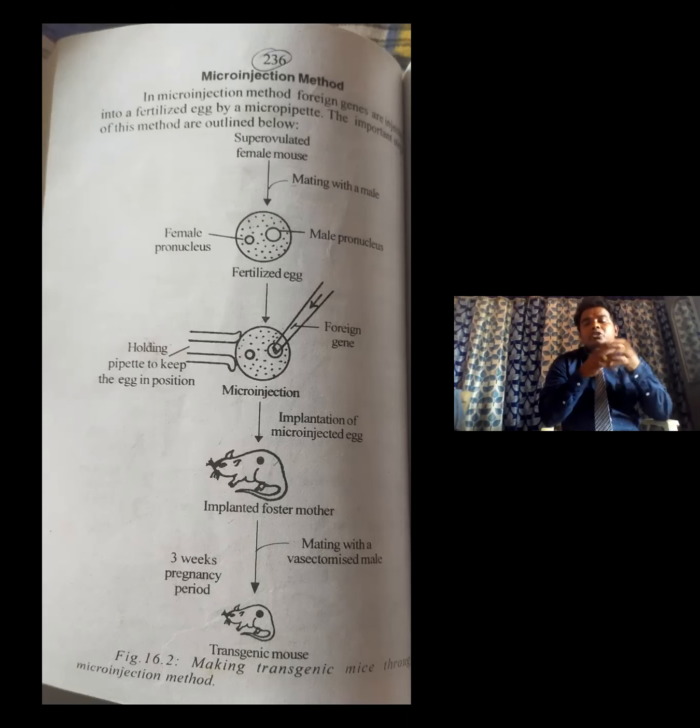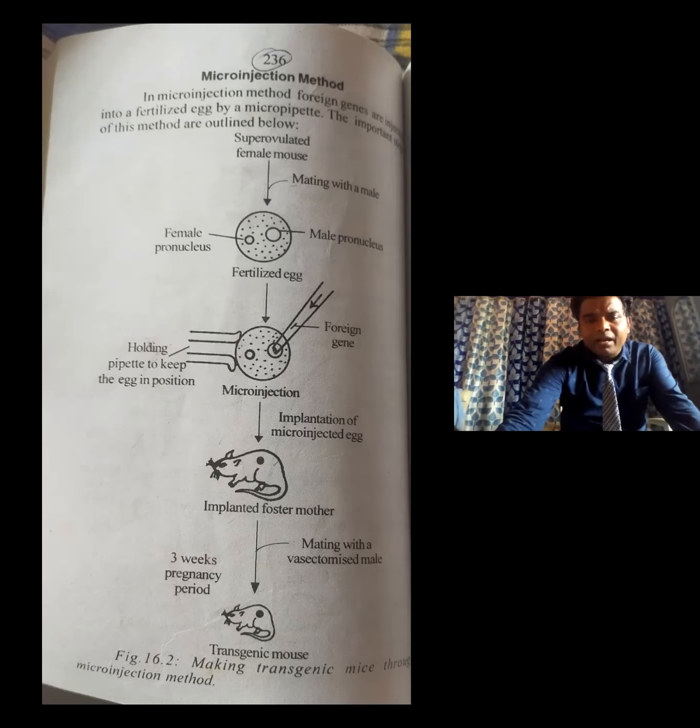That means it is a duplicate, or false, fertilization. Vasectomized means the vas deferens has been removed from the male mouse. That mouse is mated with the implanted foster mother for the duplicate fertilization.